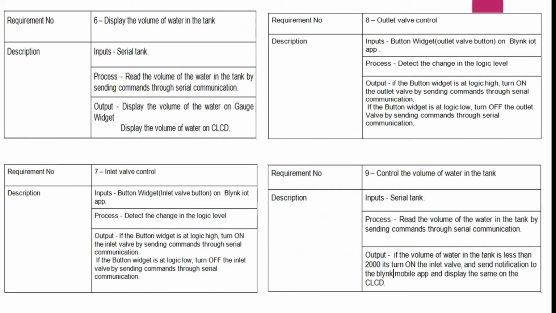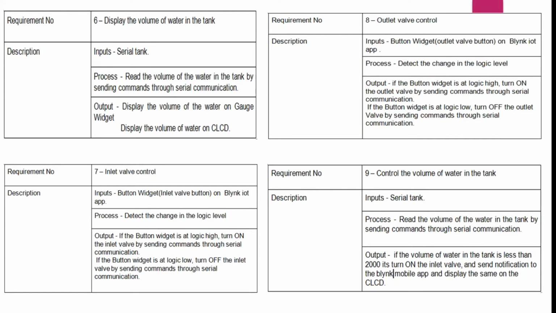The required number 6 is to display the volume of the water in the tank. Here the input is serial tank. Here in the process we have to read the volume of the water in the tank by sending commands through serial communication. Here the output is to display the volume of the water on the gauge and display the volume of the water on the CLCD.